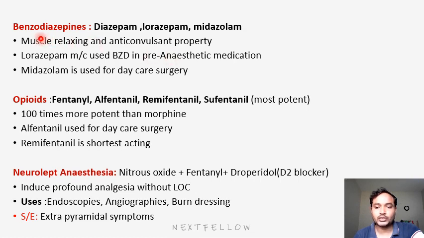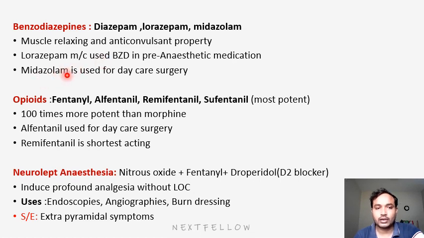Next and last is the benzodiazepine group. The benzodiazepine group includes diazepam, lorazepam, and midazolam. Obviously, these are all sedative drugs, so muscle relaxant and anticonvulsant properties will be there. For pre-anesthetic medication, the most commonly used is lorazepam, to avoid anxiety, because in pre-anesthetic medication we have to make the patient calm and relaxed. So we will use lorazepam as pre-anesthetic medication in the benzodiazepine group. Next will be midazolam. Midazolam is used for daycare surgery.